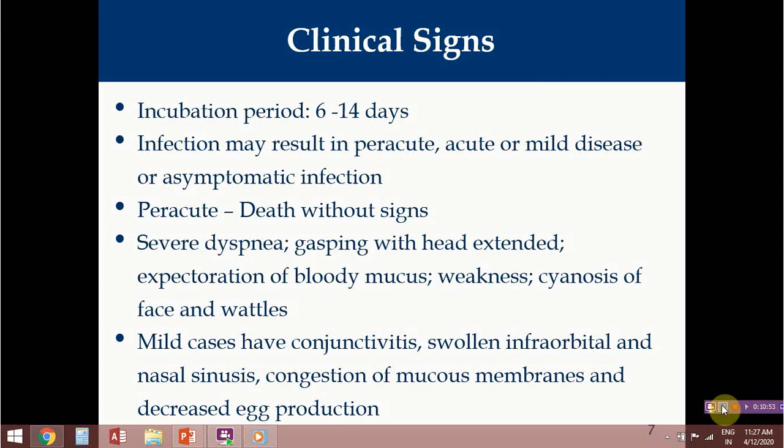So you will find gasping, open mouth breathing, difficulty in breathing, and this dead material which accumulates inside the tracheal lumen comes out from the mouth cavity, and ultimately you will find bloody mucoid expectoration. In mild cases generally you will find conjunctivitis. As we have already discussed, this virus also replicates inside the conjunctival epithelium, so you will find conjunctivitis. You will find swollen infraorbital and nasal sinuses. You will also find congestion of mucous membrane, and in layer birds you will find decreased egg production.